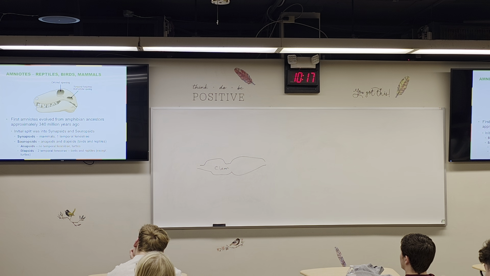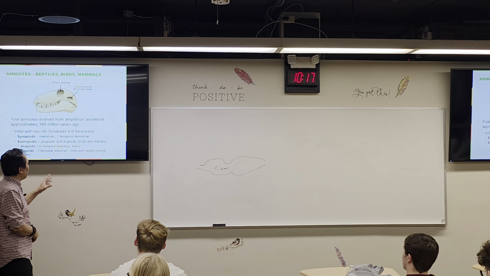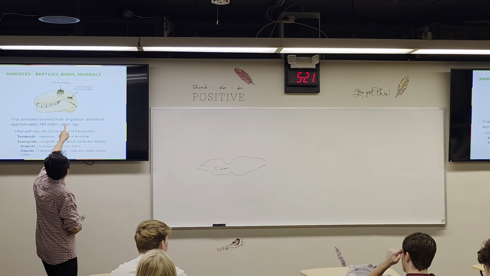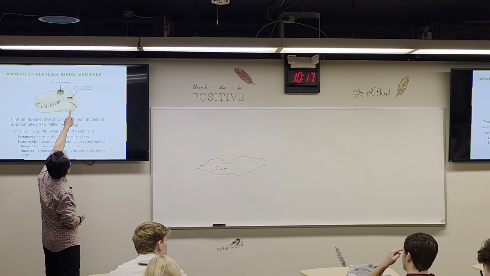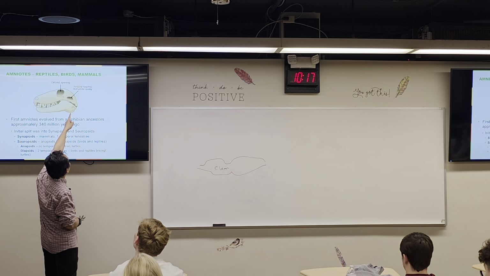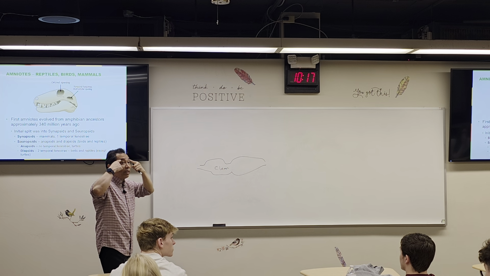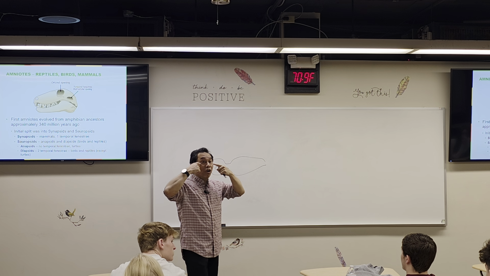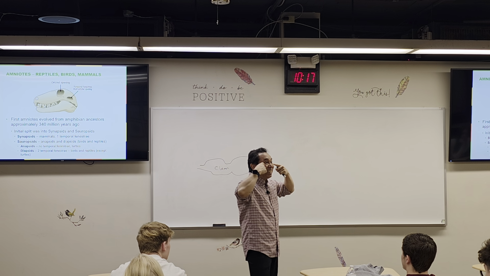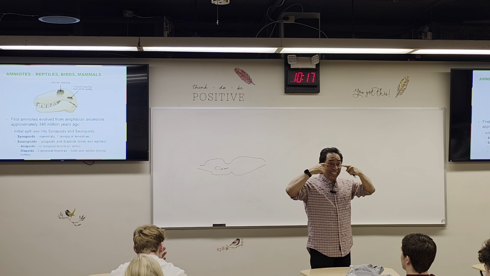Okay, they also can be classified based on whether they have the pre or post-orbital opening or not. So this one over here is called the orbit. Orbit is the eye socket. Get it?